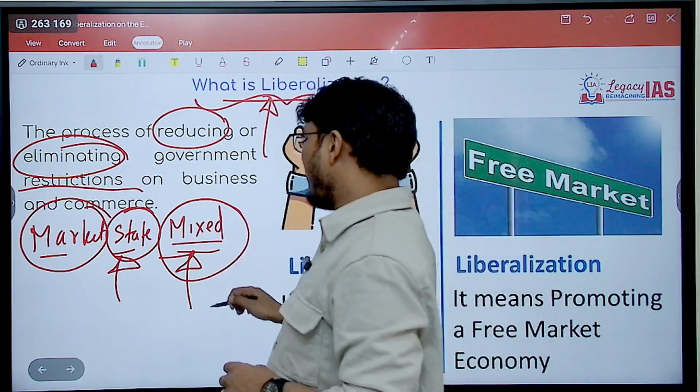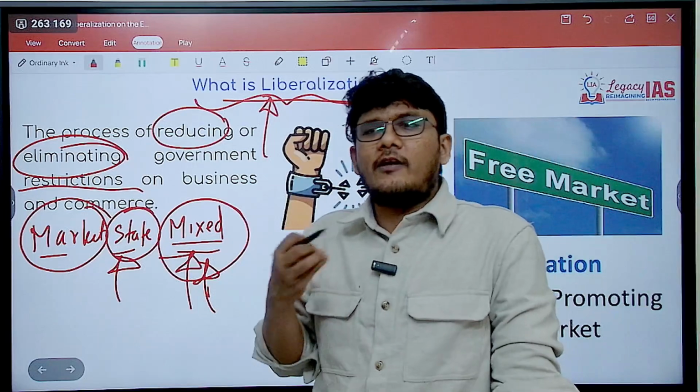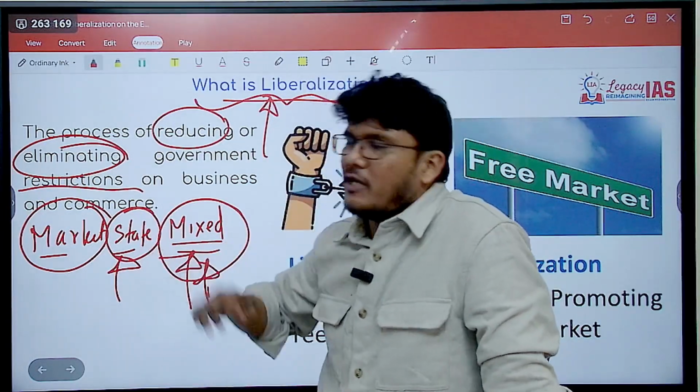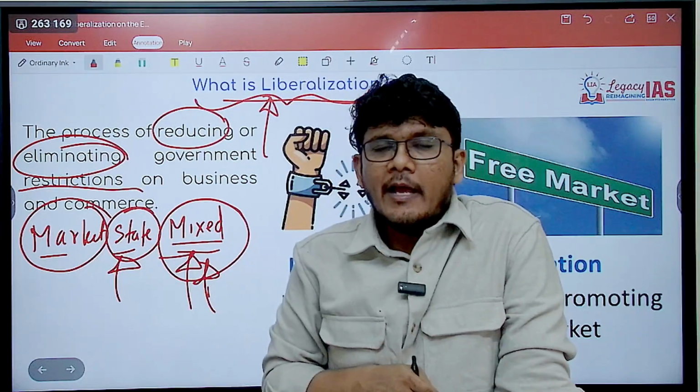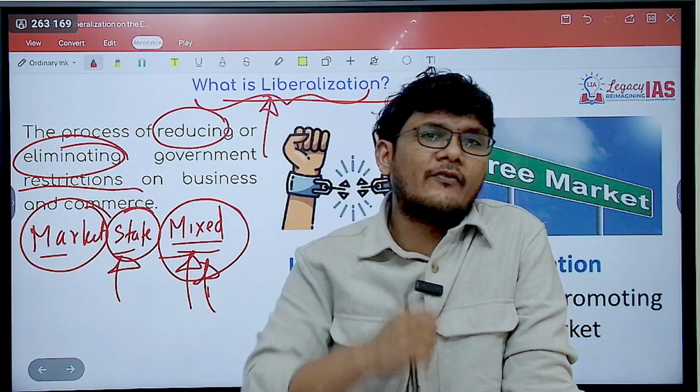So this is why mixed economy, and India does have a mixed economy. Though the rules and regulations are not as strong or restrictive as in a state economy, they are still there. And they themselves were quite stringent at times and restrictive in nature.